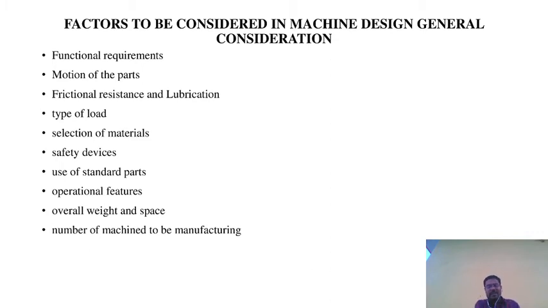The properties such as strength, elasticity, ductility, malleability, weight, resistance to heat and corrosion, and thermal conductivity matter, because running machines create thermal effects, so the selection of materials is very important in that section.